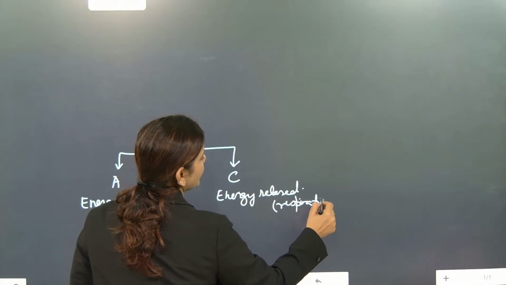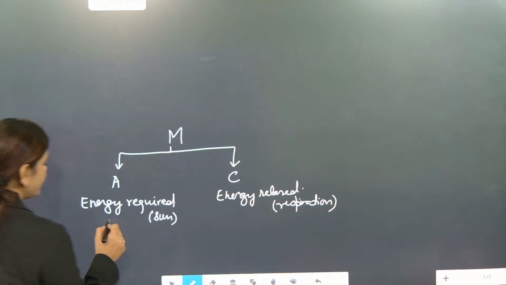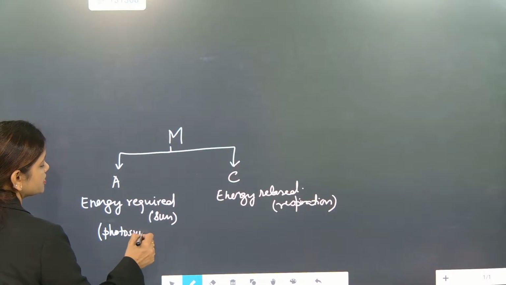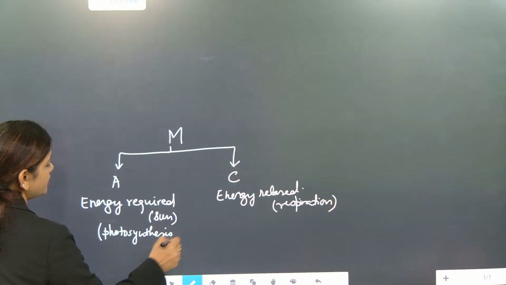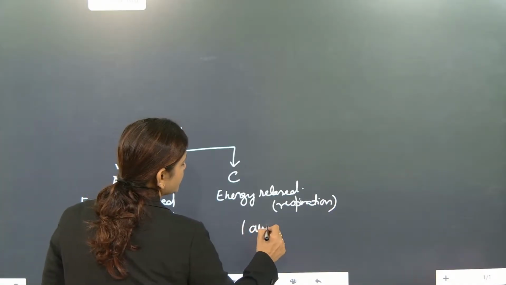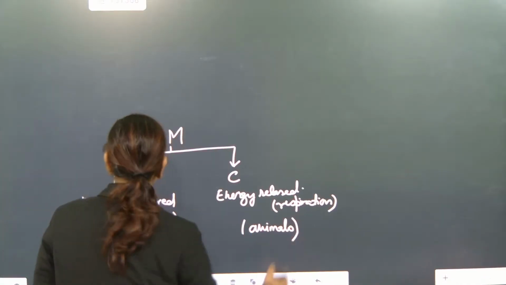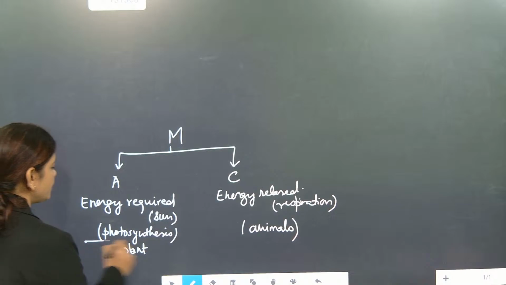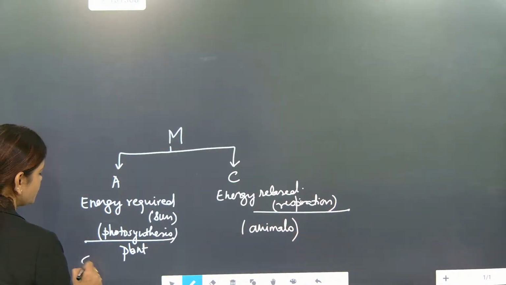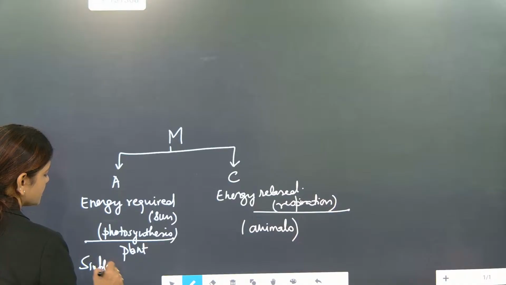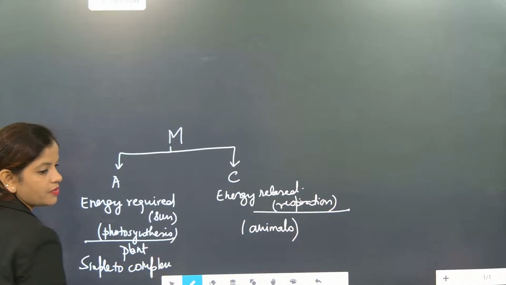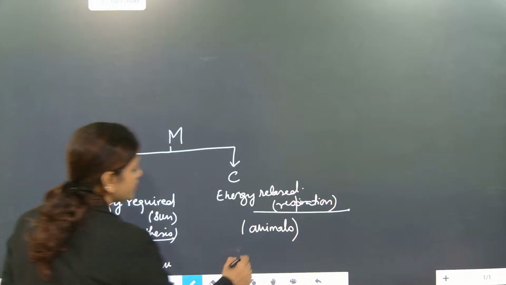And here energy will be used at the time of photosynthesis. It is done in plants. This is done in animals, all different types of animals. This is photosynthesis. This is respiration. This is simple to complex. The food we are making is simple to complex.